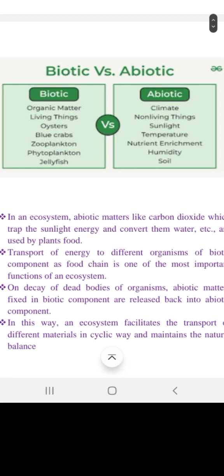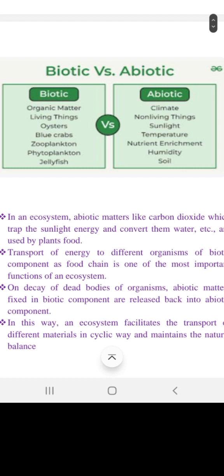In the absence of biotic components, if gases keep on being produced, they will not be used, and they will increase the atmospheric temperature, which is not good for the environment.